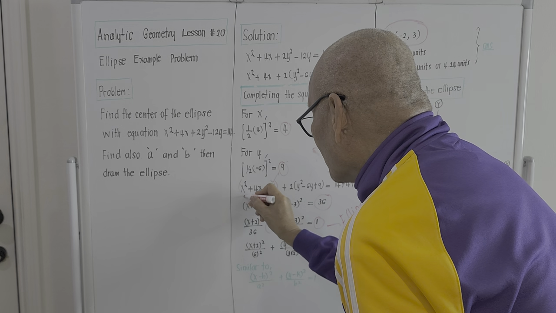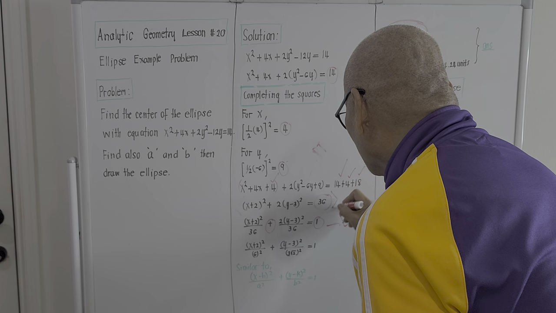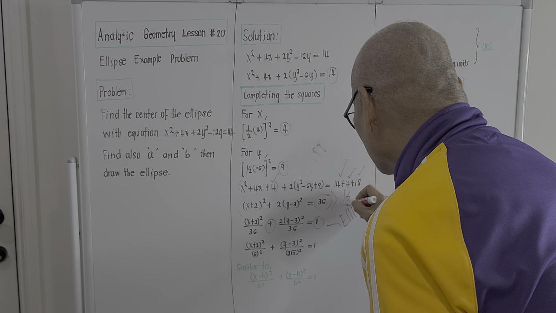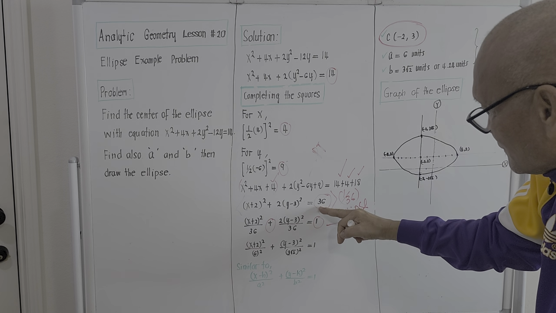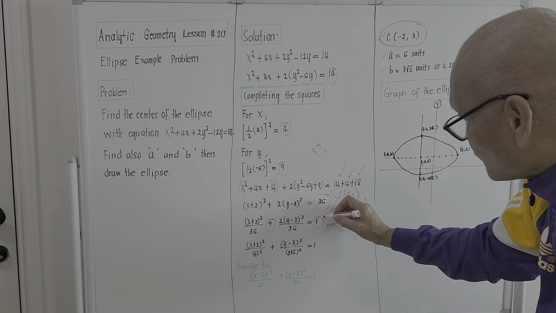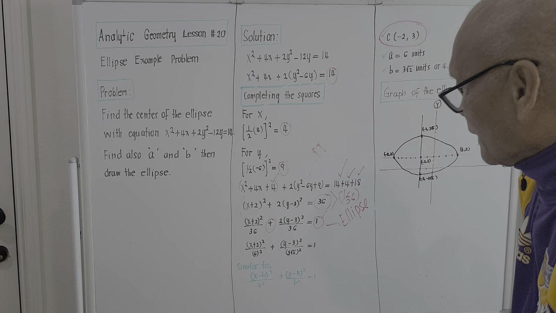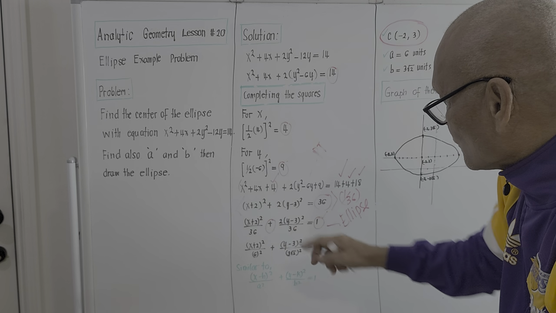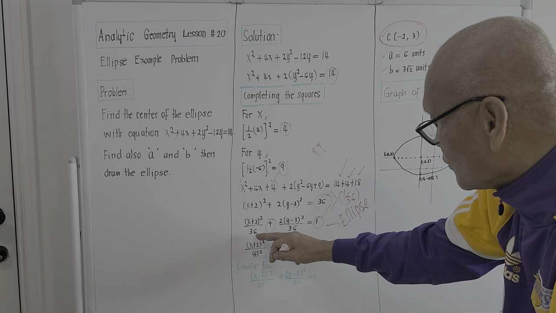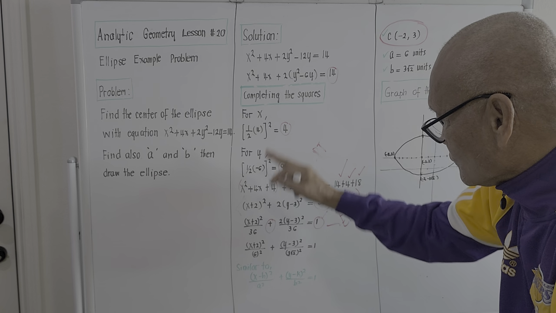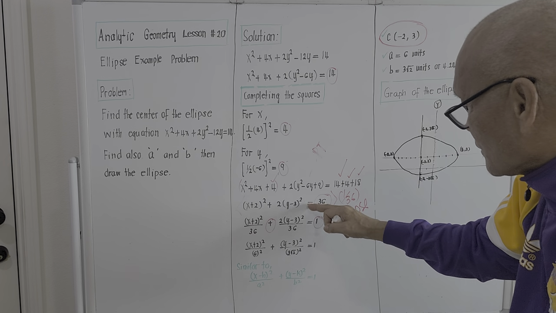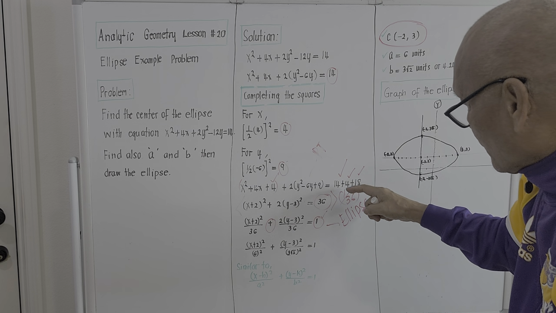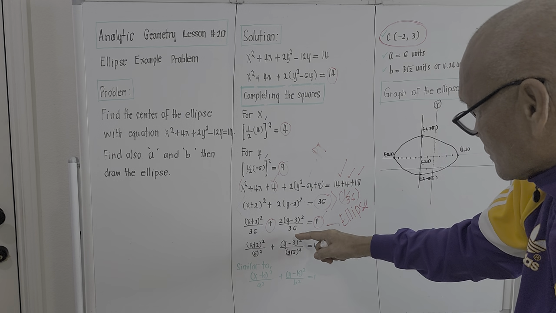And to simplify the resulting equation, for the right hand side to become 1, we will multiply all the terms by 1 over 36. So the right hand side, 36 times 1 over 36, will become 1. And (x plus 2) quantity squared divided by 36, this is now over 36. The second term will just be simply 2 times the quantity (y minus 3) quantity squared. We will multiply that by 1 over 36, so 36 will go underneath.